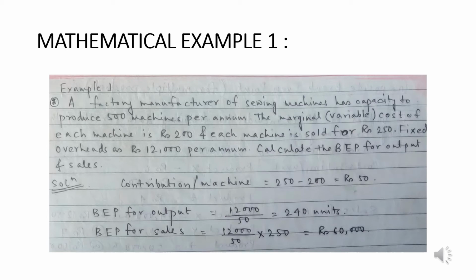And simply doing the same kind of thing, fixed cost divided by contribution per unit into selling price per unit gives us the break-even point for sales, which basically turns out to be 60,000 rupees. So students, this is one of the easiest kinds of sums which we take into consideration while calculating that particular break-even point.